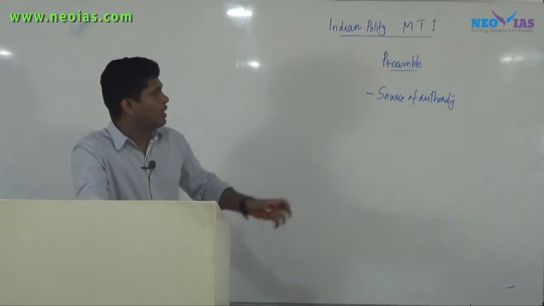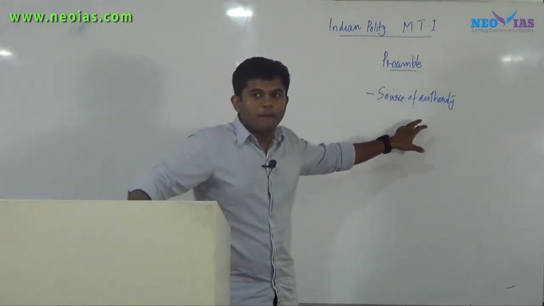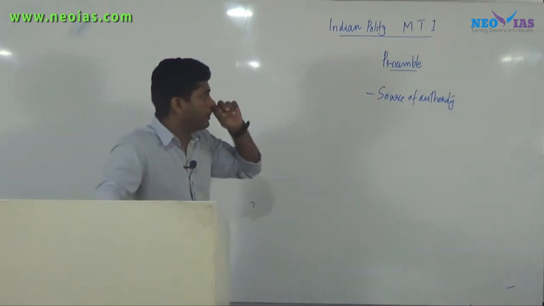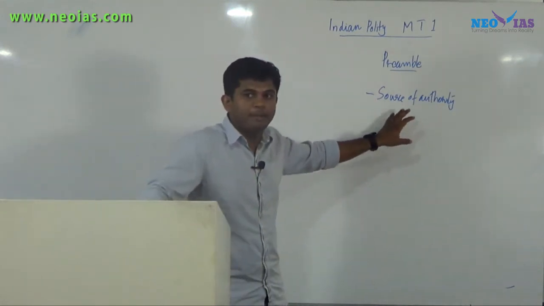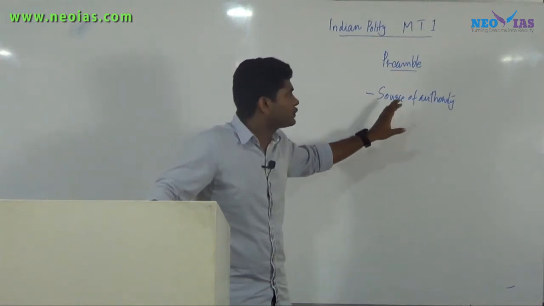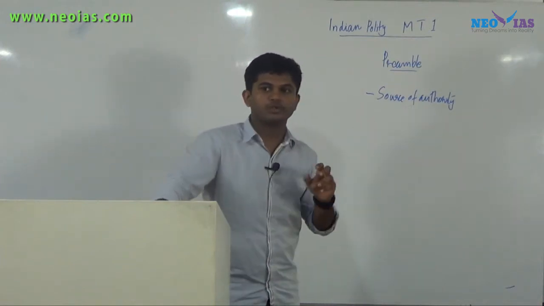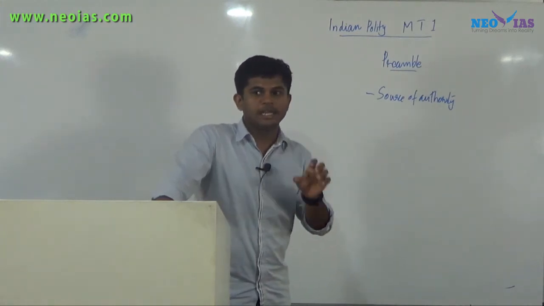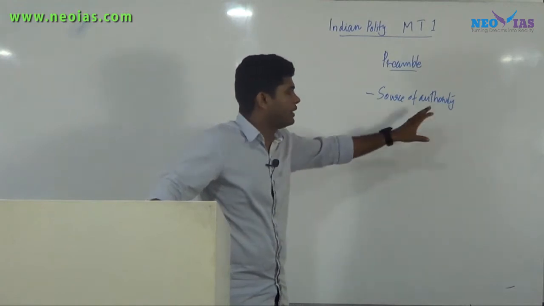It means that the Constitution gets its power from the people of India, the citizens. So we can say that the first purpose of the preamble is to indicate the source of authority of the Constitution. The source of authority of the Constitution is each and every citizen of India, the people of India.